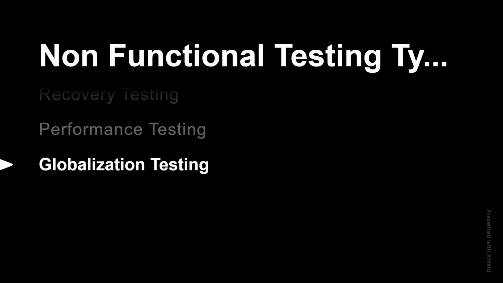Also, this globalization testing is also called internationalization testing, shortly I18N. Internationalization starts with I and ends with N, and in between this I and N there are 18 alphabets, so that's why the shortcut of globalization testing is I18N. We can also call globalization testing as I18N.